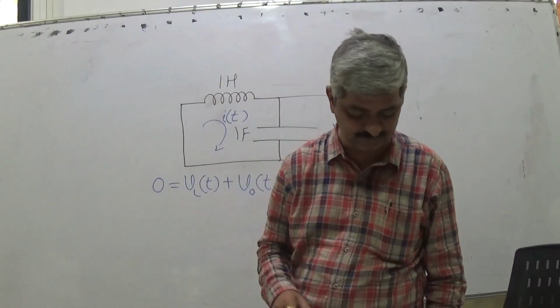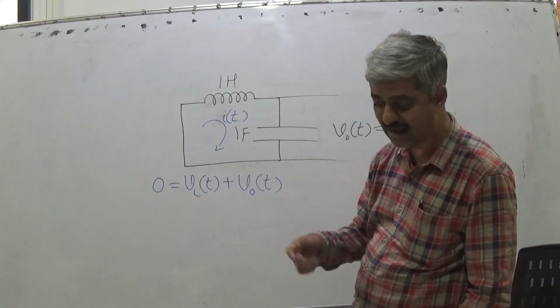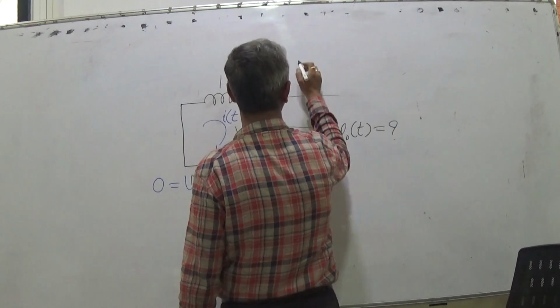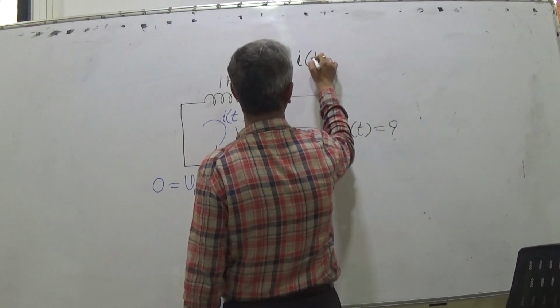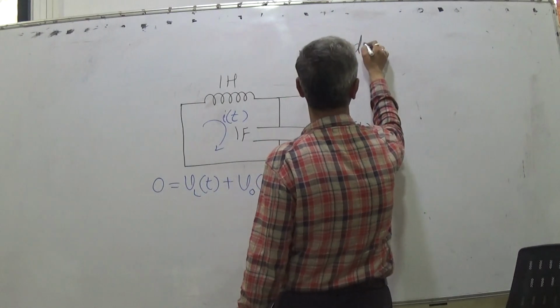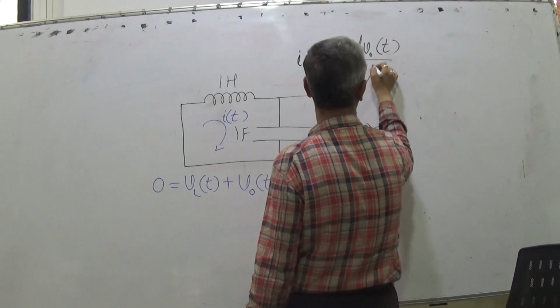So how do we proceed further? What is the relation between I and V? For a capacitor, i(t) is C times dVo(t) by dt.